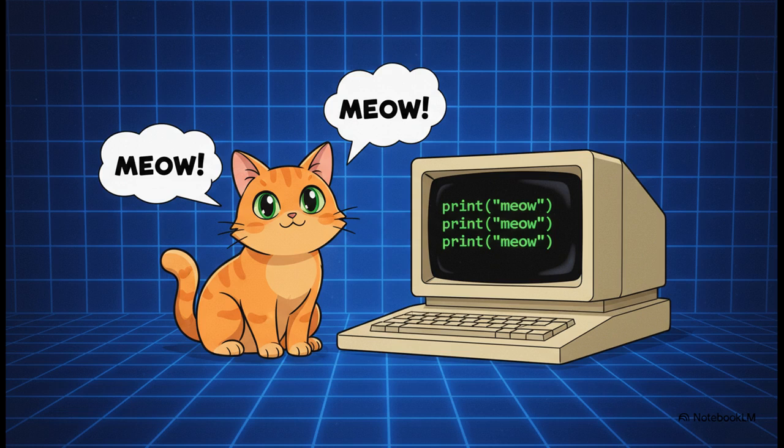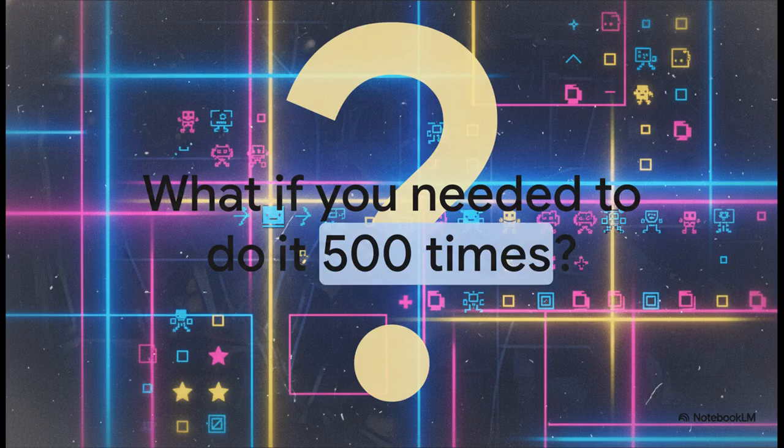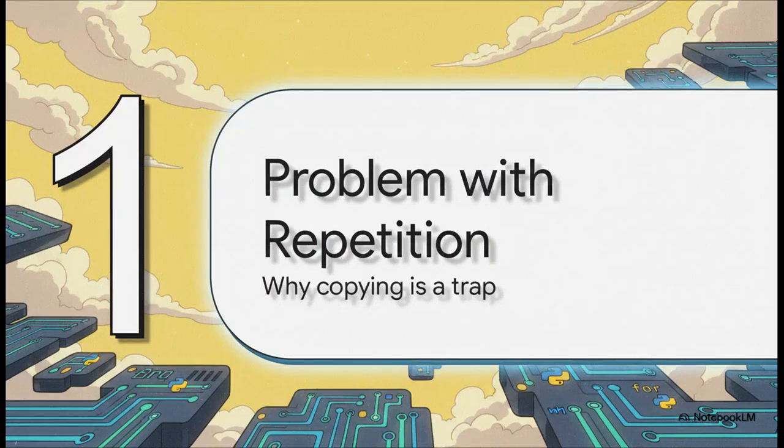But what if we need to think bigger? Yeah, what if it's not 3 meows, but 500? Are you really going to sit there and copy and paste that line 500 times? I mean, you could, but it would be super tedious, and it would make your code an absolute nightmare to read and manage. This is what we'd call poorly designed code.